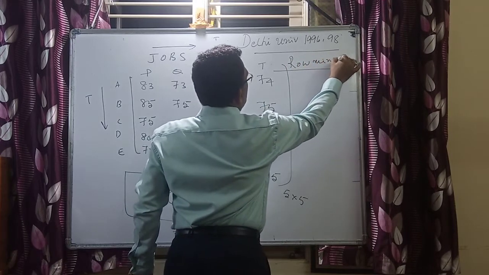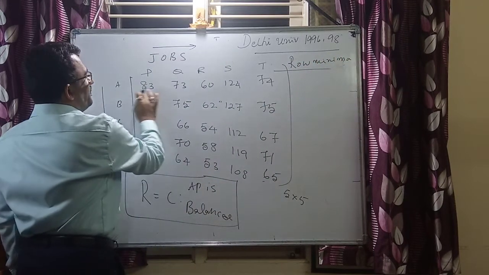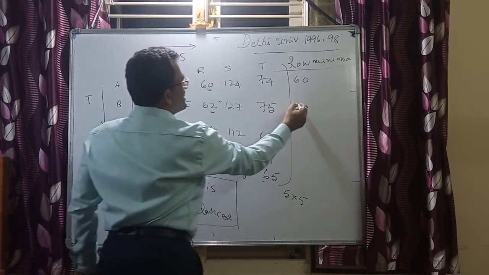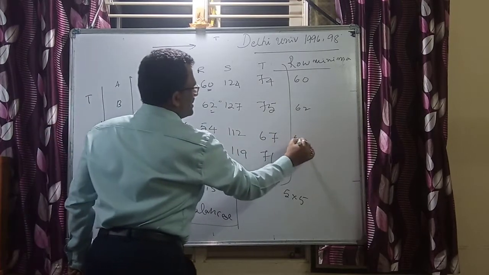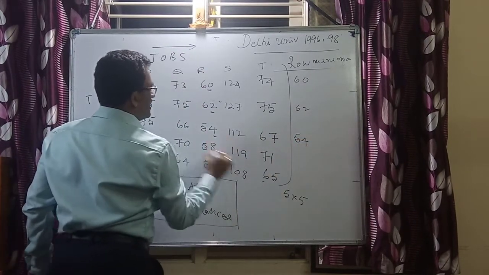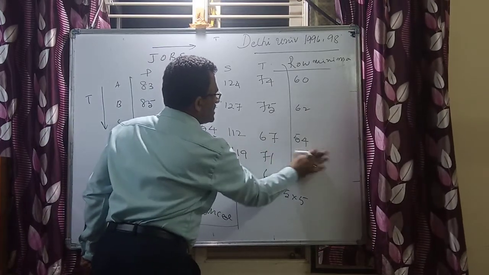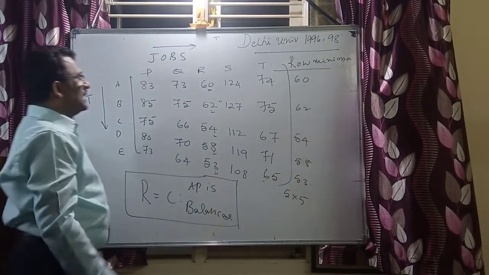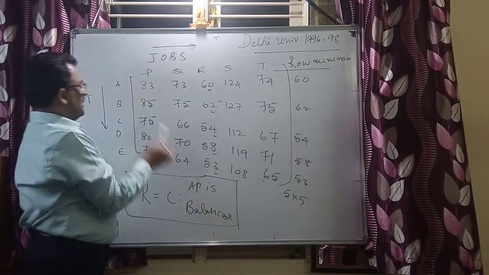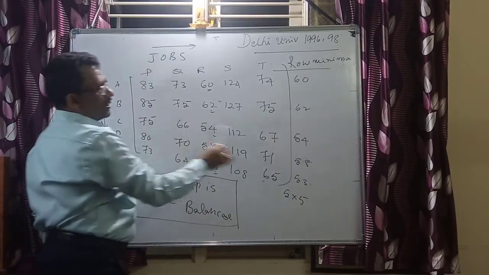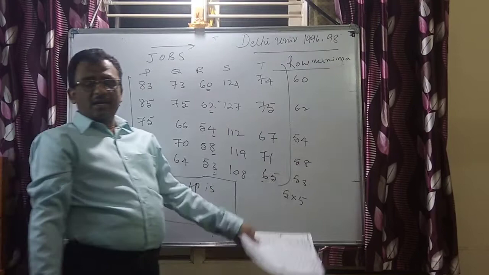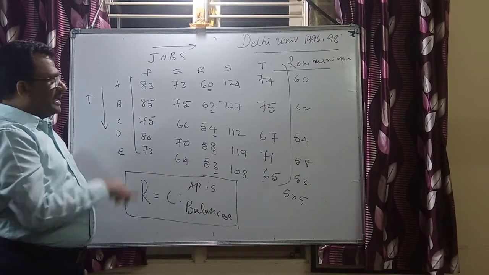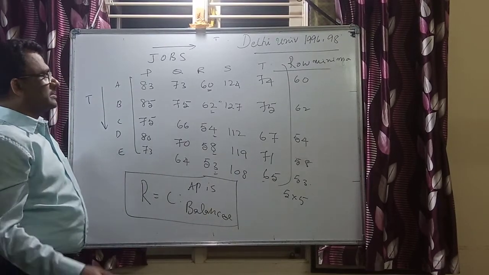If we say row minima, in the first row, the minimum is 60. Here, the minimum is 62. And here, the minimum is 54. Here, the minimum is 58. And in the next row, the minimum is 53. Now, the first row minimum is 60, the second row 62, third row 54, next 58 and 53. Please look at the matrix again. You just check for the minimum values, as you are supposed to do now.